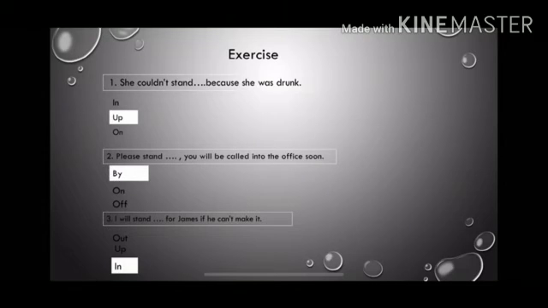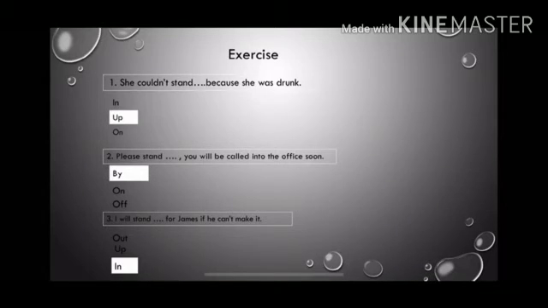Now let us solve the exercise. She couldn't stand dash because she was drunk. She couldn't stand up because she was drunk. Please stand dash, you will be called into the office soon. Please stand by, you will be called into the office soon.